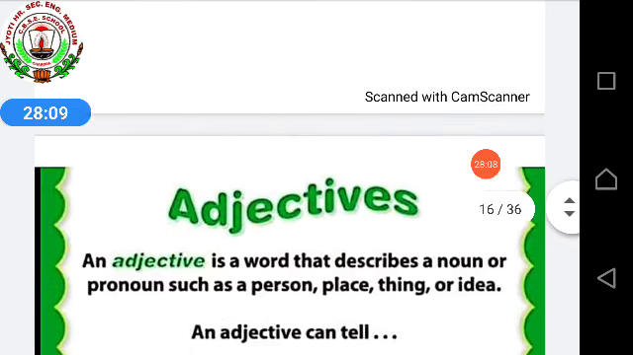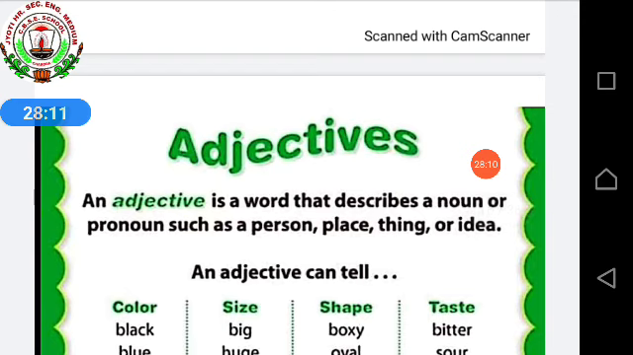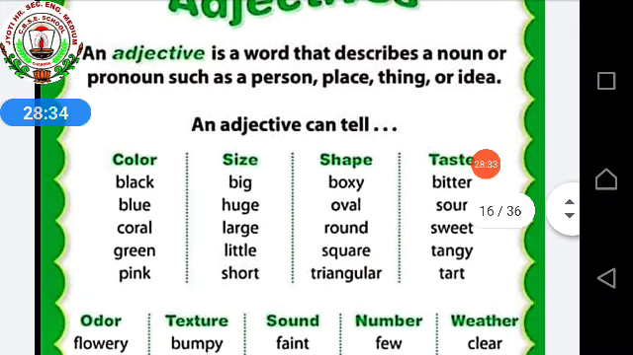Next, adjective. So before learning about adjective phrase, let's see the adjectives. An adjective is a word that describes a noun or pronoun such as a person, place, thing or idea. This I have explained to you, that adjectives describe a noun or pronoun. See, all the examples are given.